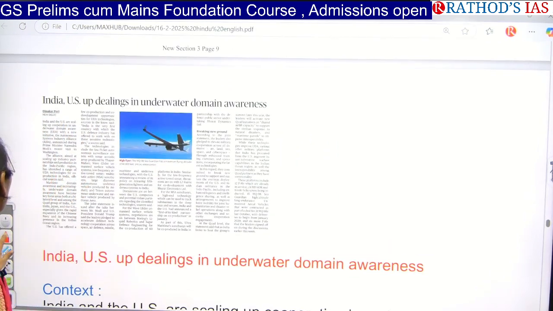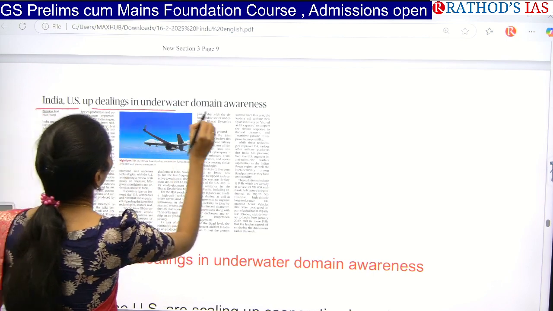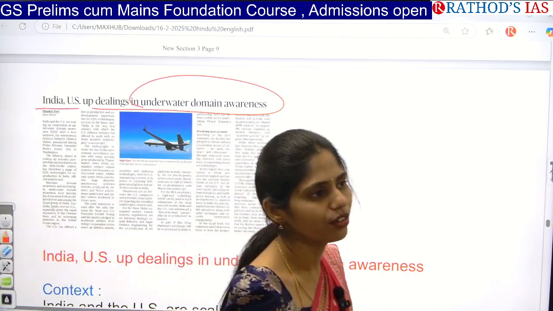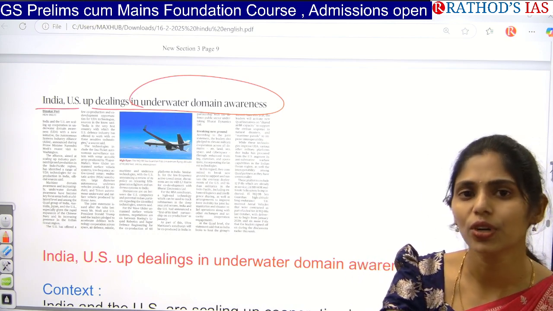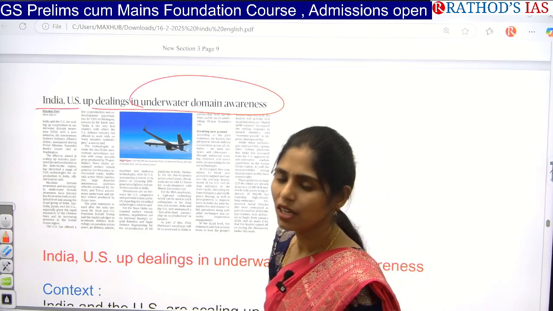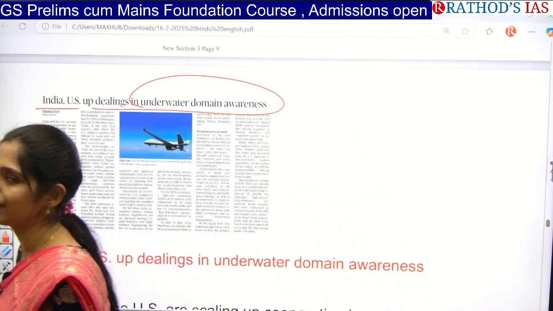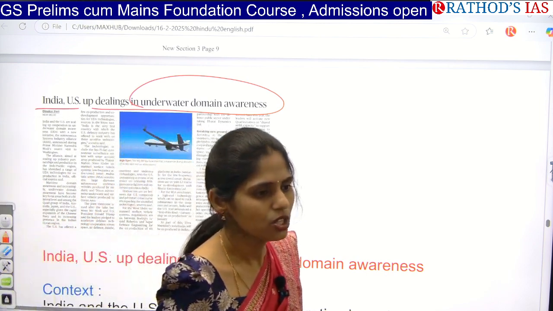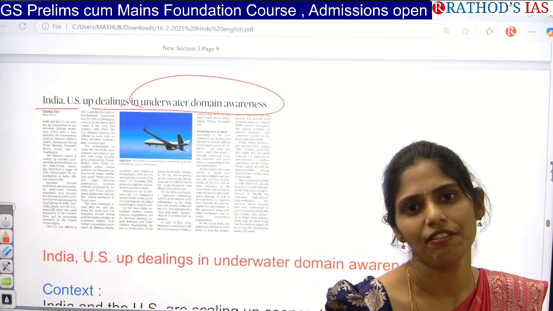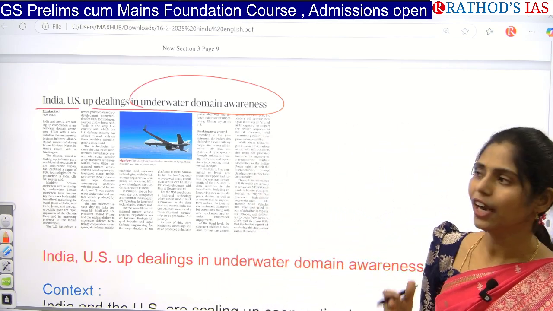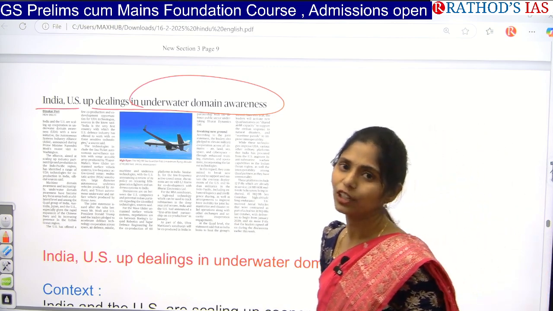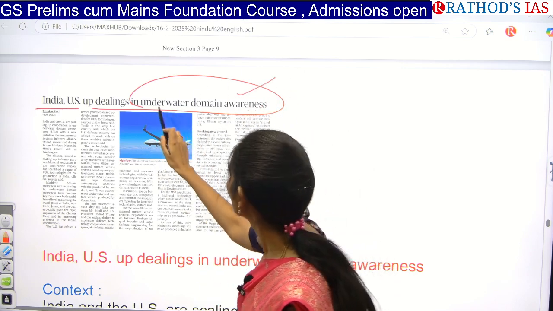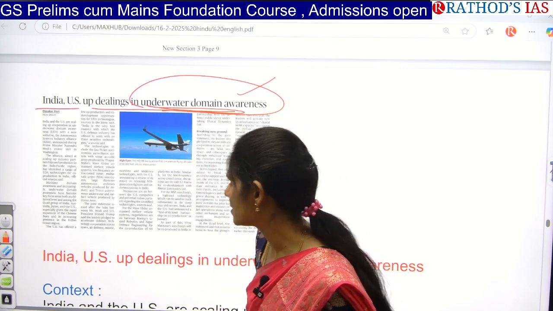So it is about India-US dealing with underwater domain awareness. In yesterday's class also there were 3 to 4 articles regarding increasing India-US partnership. For example, the US said that we are going to increase trade to $500 billion. That is called Mission 500. So under that, even the F-35 fighter jets agreement is going to be done. And not only that, we are going to get even more technology. And this article is saying that we are going to deal with this underwater domain awareness.